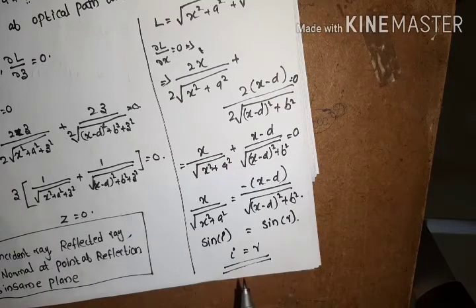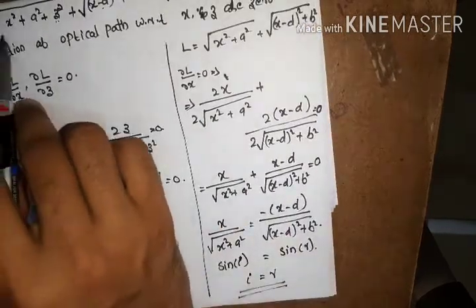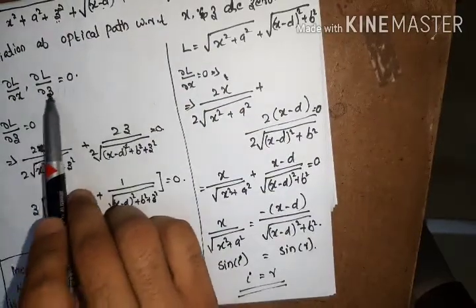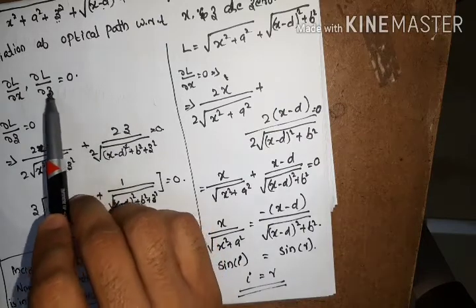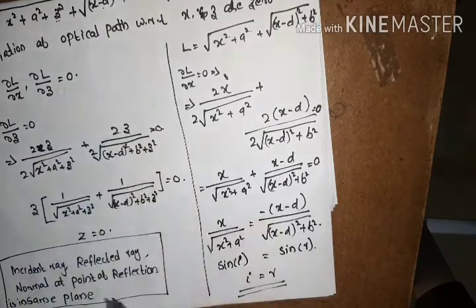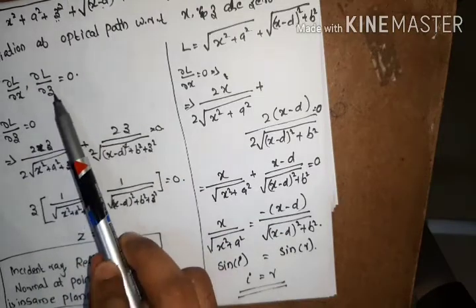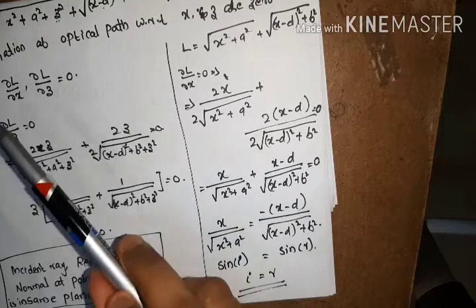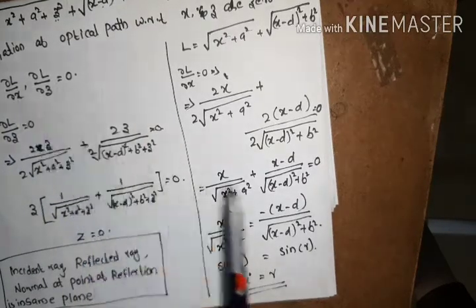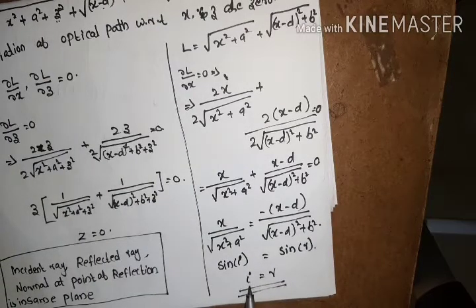this Fermat principle. That means first of all we obtain the optical path and minimize its value with respect to the two arbitrary coordinates x and z, equating to 0, that is, taking the derivative and equating it to 0. First, if I minimize with respect to z, I get the first law of reflection, that is, the incident light ray, the reflected light ray, and the normal at the point of reflection are situated in the same plane. And if I minimize with respect to x, I obtain that for a reflection from any point, the angle of incidence will be equal to the angle of reflection.